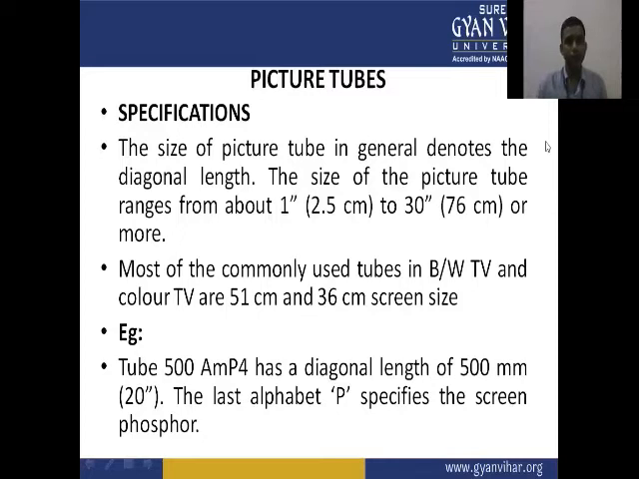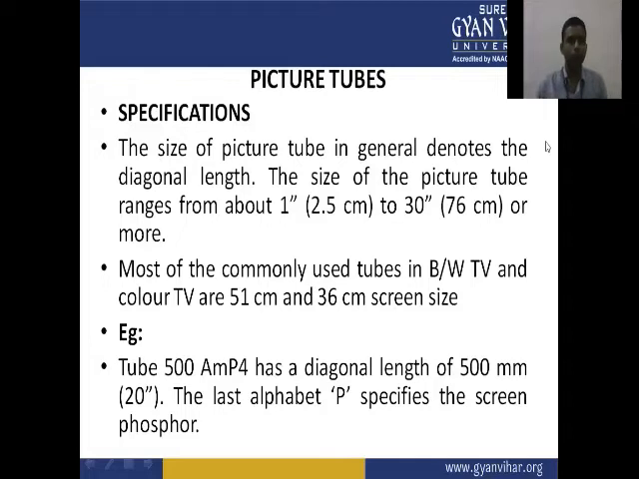The size of the picture tube is generally denoted by the diagonal length. The size of the picture tube ranges from 1 inch to 30 inches or more. So 30 inches equals 76 centimeters, because 1 inch is equivalent to 2.5 centimeters. And we have picture tubes of 1 inch to 30 inches or more than 30 inches available nowadays.